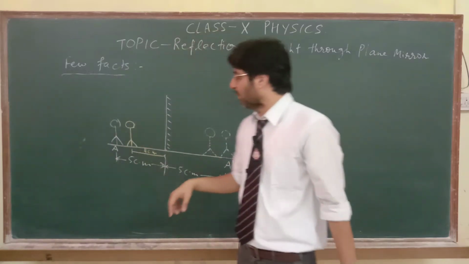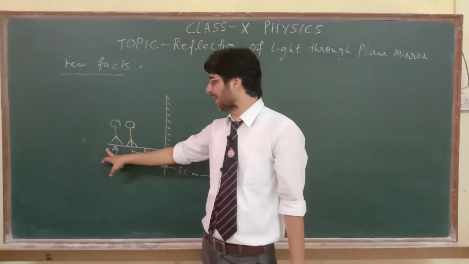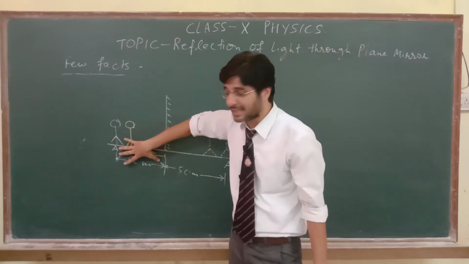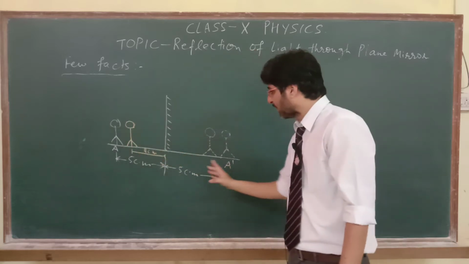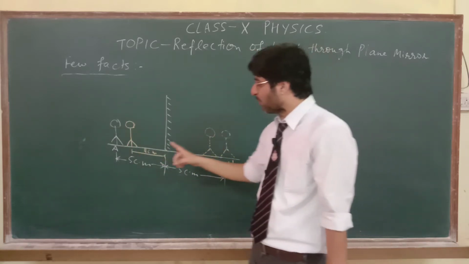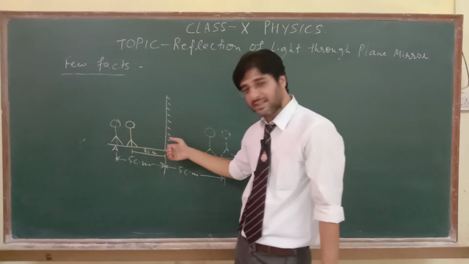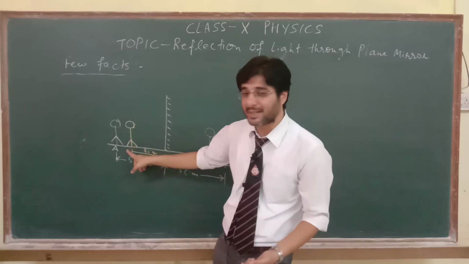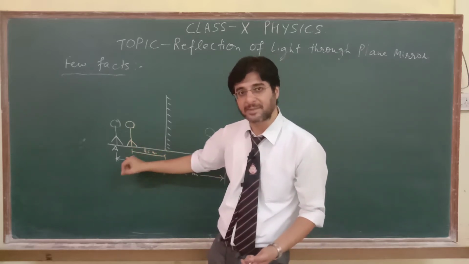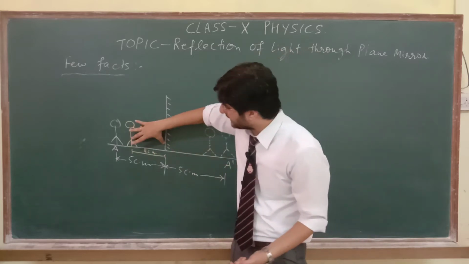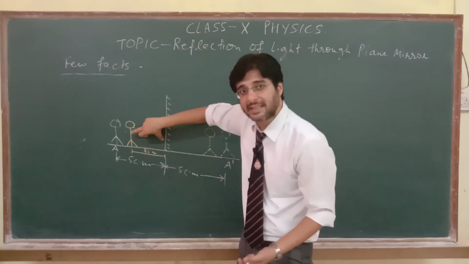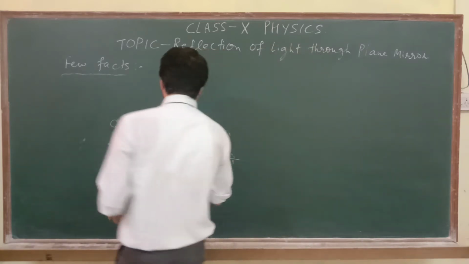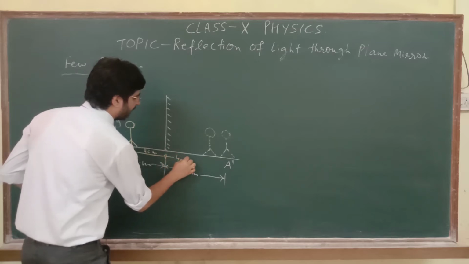Now once again, see, the object, the person, was initially standing here. The image of this person was formed at this position. Exactly, if the object is standing at 5 centimeter in front of the mirror, the image is formed 5 centimeter at the back side of the mirror. Now the object shifts forward towards the mirror by 1 centimeter. That means the distance between the mirror and the person becomes 4 centimeter. Now according to the rule, whatever distance between the object and mirror is there, the same distance should be between the image and mirror. That means the distance between the image and mirror will also become 4 centimeter only.